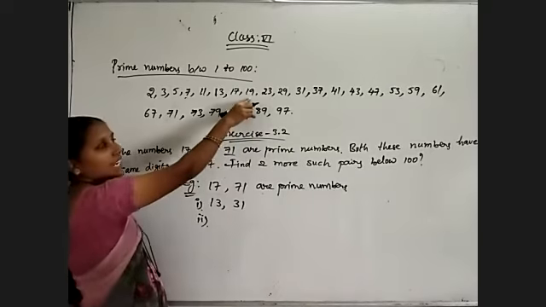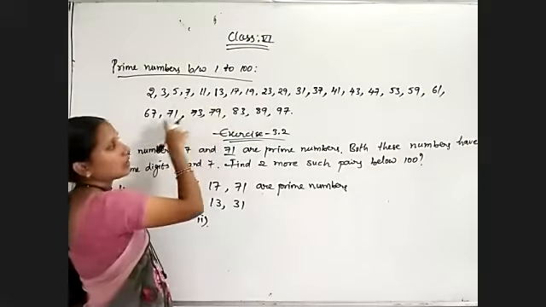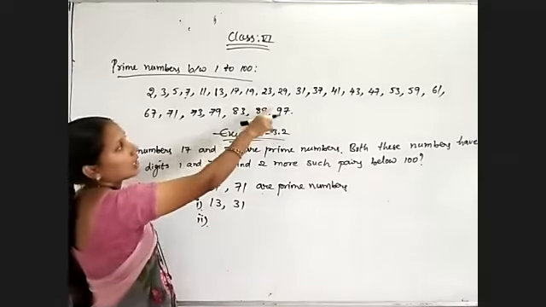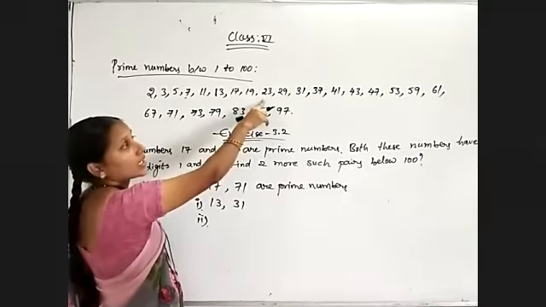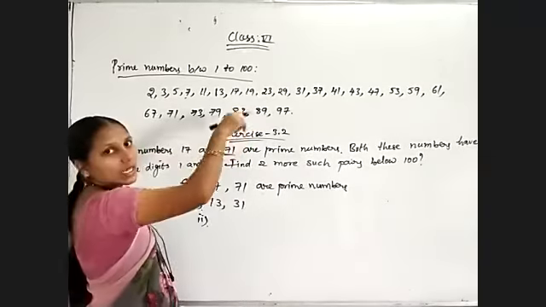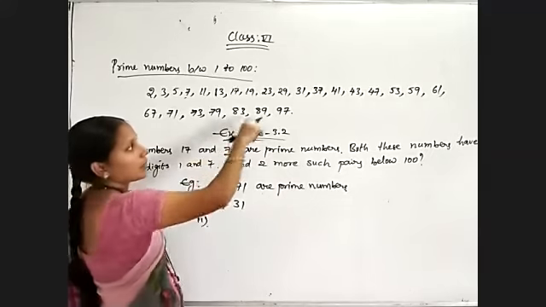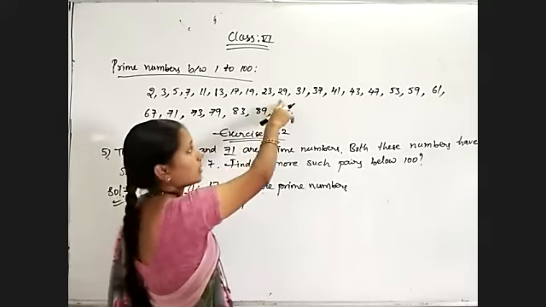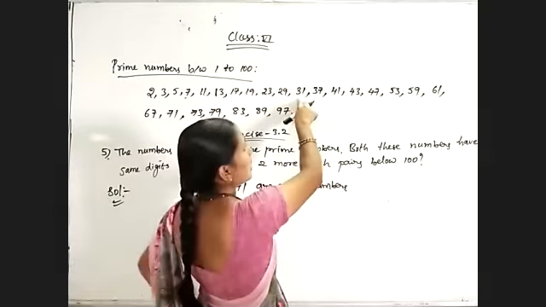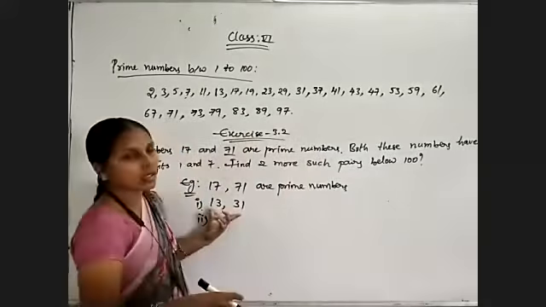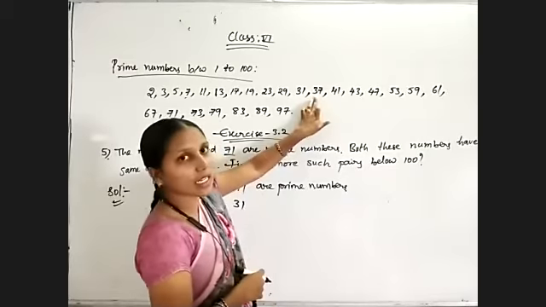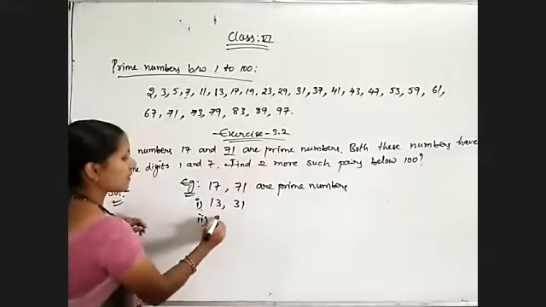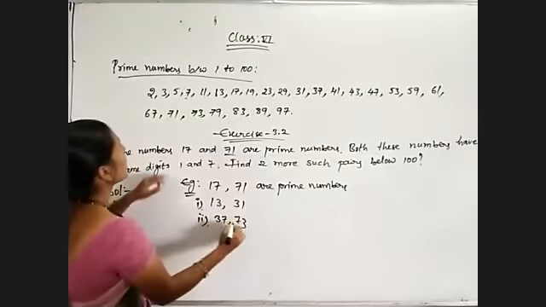Reverse this number 91. 91 is not a prime number. Okay. 23. 23, 32. 32 even number. So that is not a prime number. 29, 92 even number. So 31, 13 already finished. And 37, 73. Yes. 37 is a prime number and 73 also is a prime number.